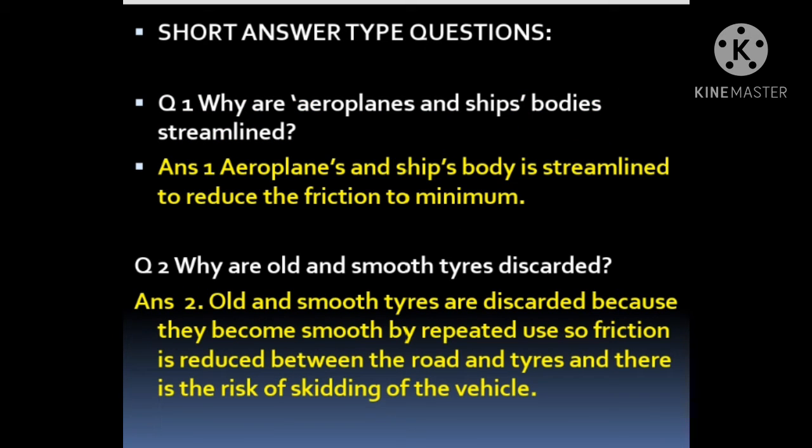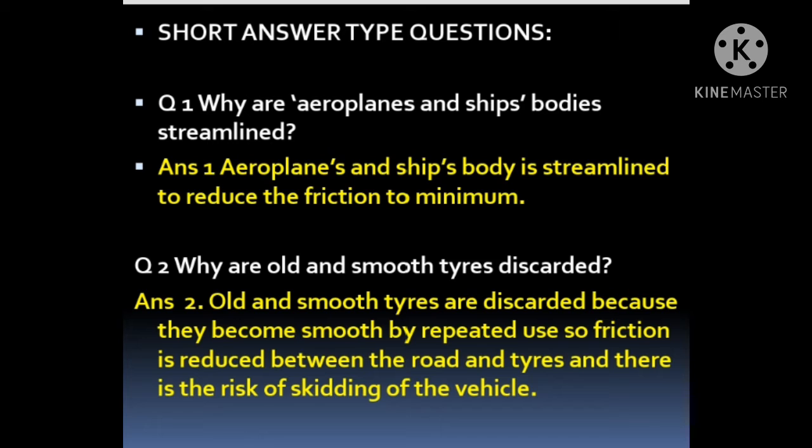Short answer type question. Question number 1. Why are aeroplanes and ships' bodies streamlined? Children, I think you now know the streamlined meaning. Streamlined means a body shape in which the front part is narrow and middle portion is broad and the tail portion is also narrow. Now aeroplanes and ships' bodies are streamlined only to reduce the friction to minimum when they are moving in the air or the ships are moving in the water. So due to water and air, the friction is reduced by the streamlined body shape.